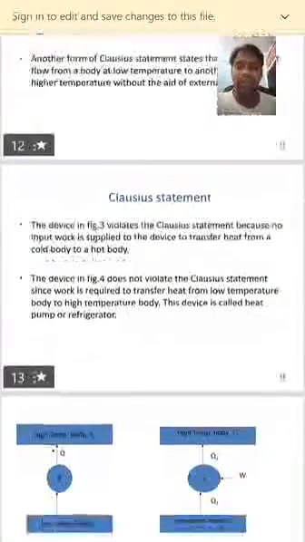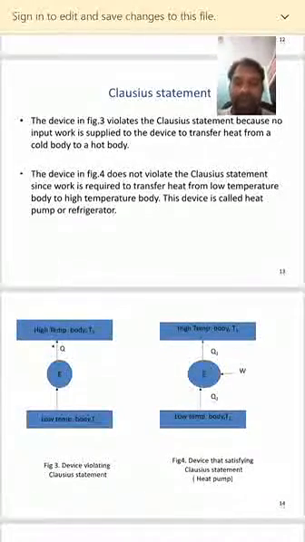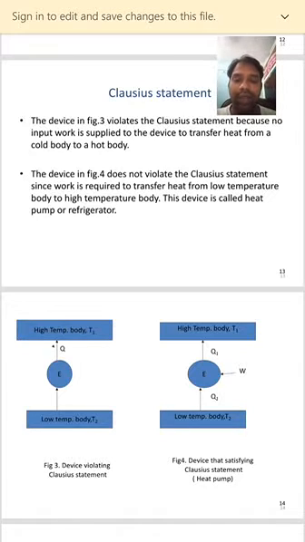So what does figure 3 state? Figure 3 shows a body available at lower temperature and another body available at higher temperature, and in between there is an engine. This figure violates the Clausius statement because no input work is supplied to the device in order to transfer heat from a lower temperature to a higher temperature.